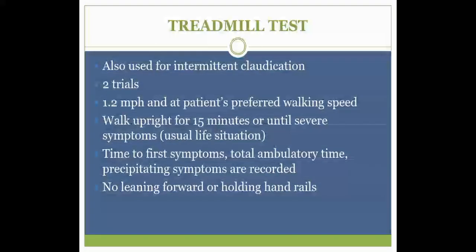Next, the third test for the claudication is the treadmill test. Here, it can also be used for intermittent claudication. We have to take 2 trials of this test. In the first trial we can ask the patient to walk at 1.2 speed, and in the second trial we can ask the patient to walk at the patient's preferred walking speed.